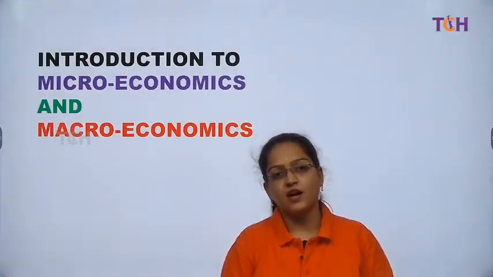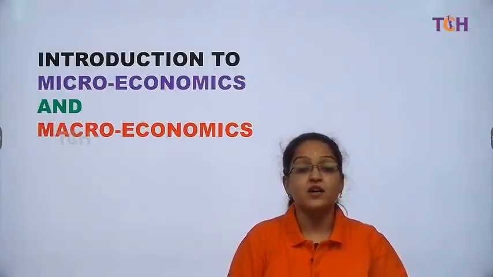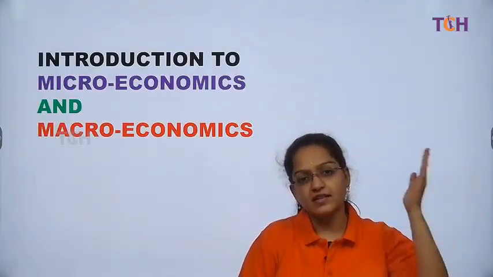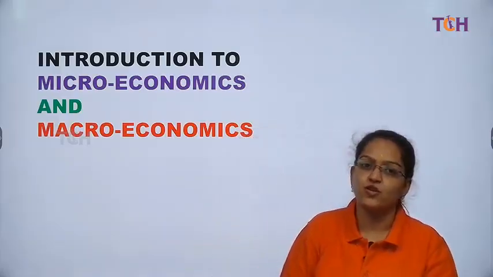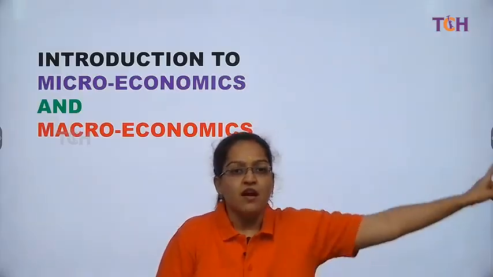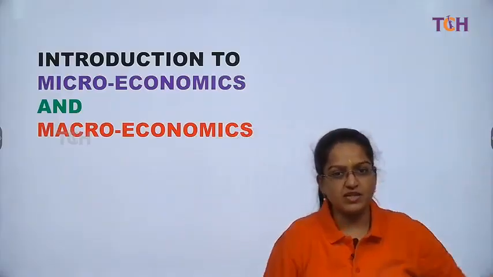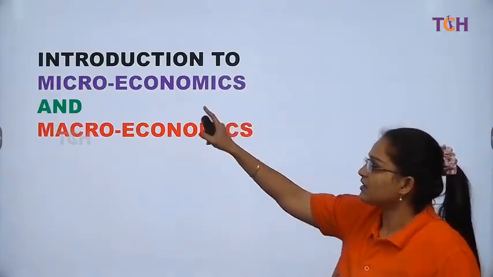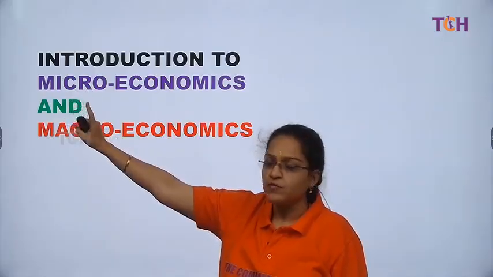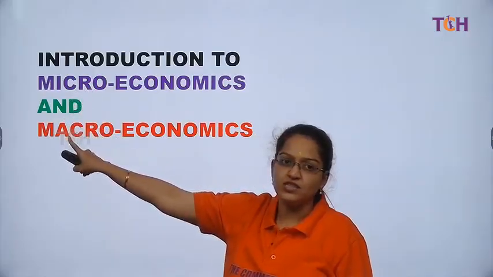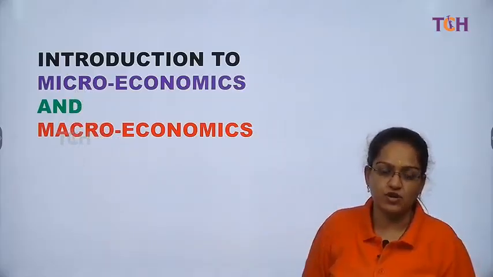We are now going to do chapter number 1, which is a compilation and synopsis of the whole syllabus that you have done, which is chapter 1, introduction to your micro and your macro syllabus. When we talk about the word microeconomics, यहाँ पे जब हम microeconomics की बात करते हैं students, so यहाँ पे जब I, it represents the individual approach. Here when we talk about the macro, this A represents the aggregate approach, right?